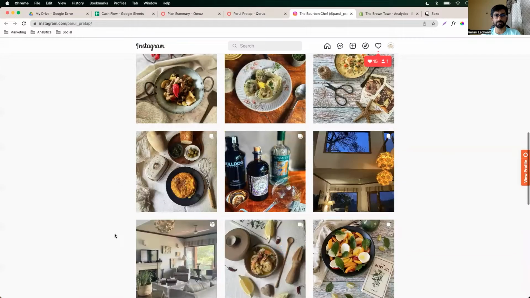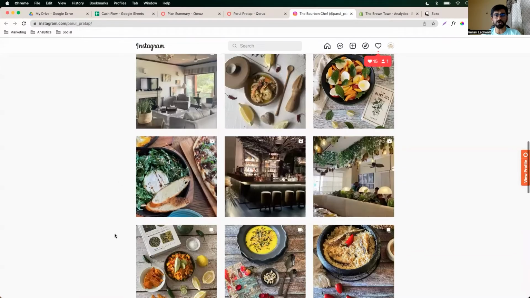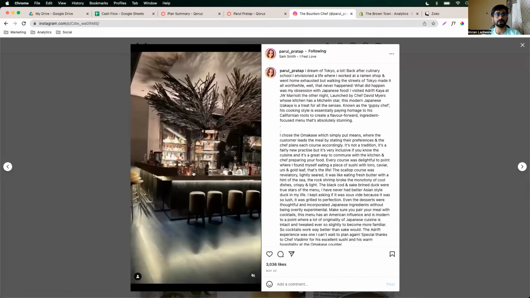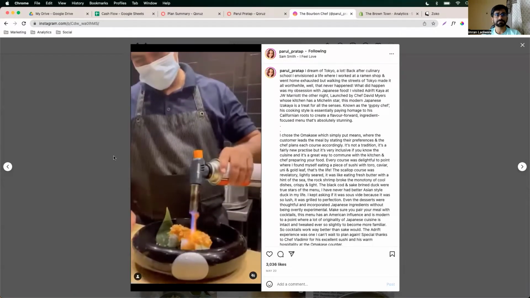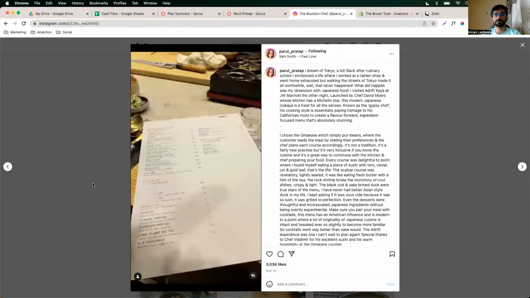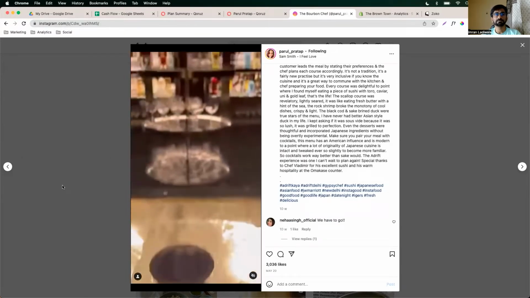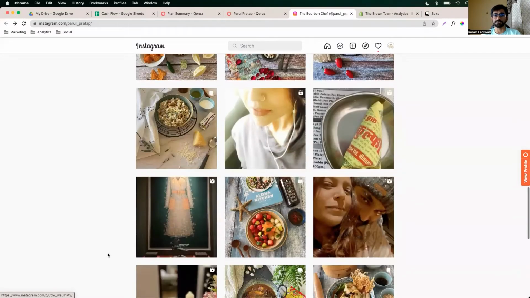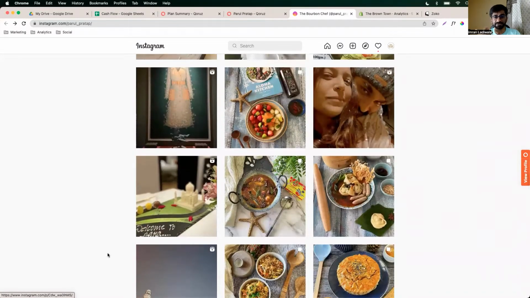Beautiful. She's got a proper studio in her house. I believe this is her restaurant, I'm not sure. I don't know if this is her restaurant, but she eats, drinks, does everything food.